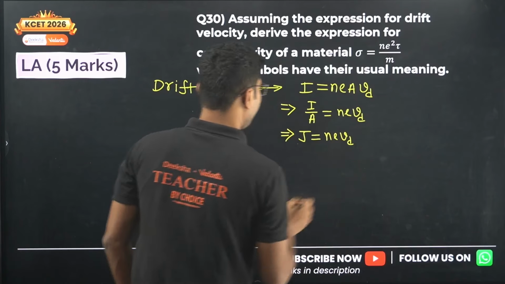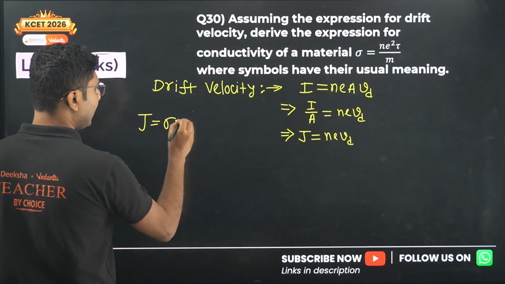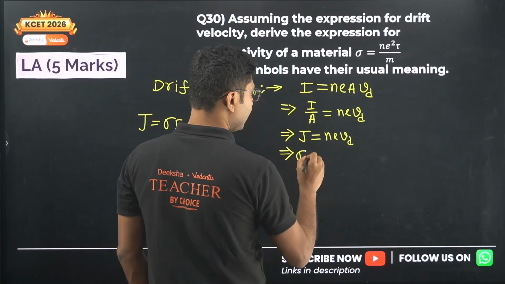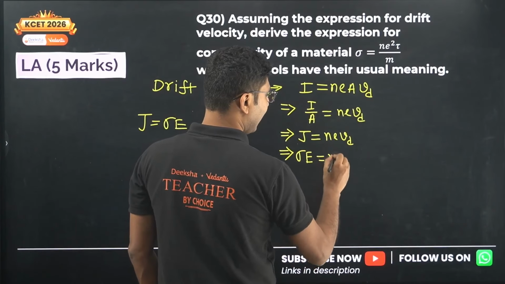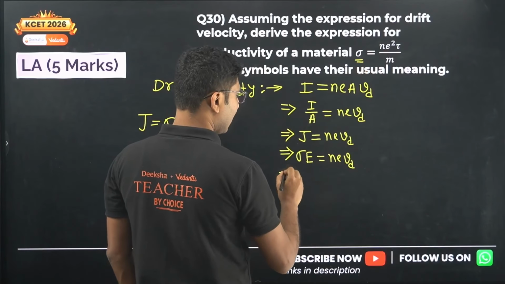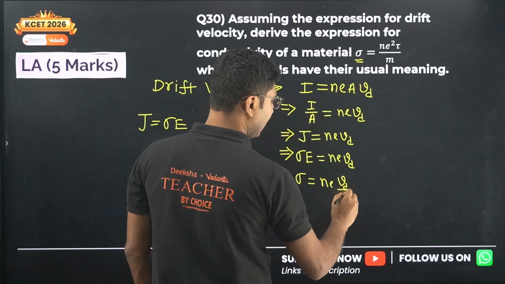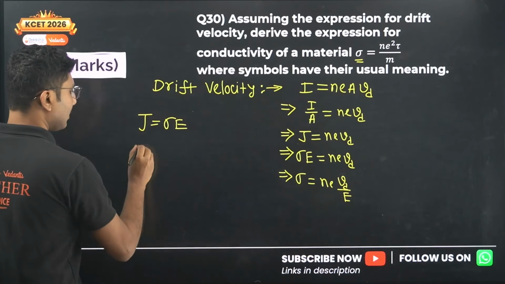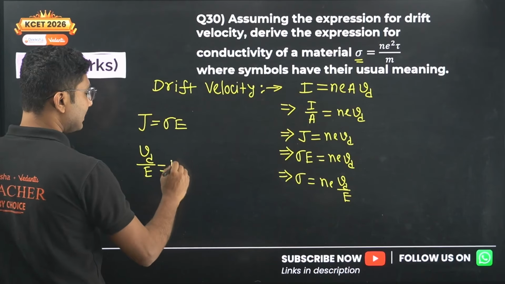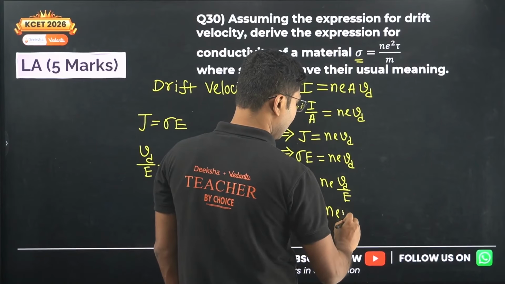Now we know that the alternate form of Ohm's law is J equals sigma E, right? J equals sigma E. So from Ohm's law we will put sigma E equals nevd. If you remember, we are trying to find sigma, that is conductivity. So sigma equals nevd by E. Now vd by E is drift velocity per unit electric field, that is the term called mobility. So this is mobility, so ne mu.